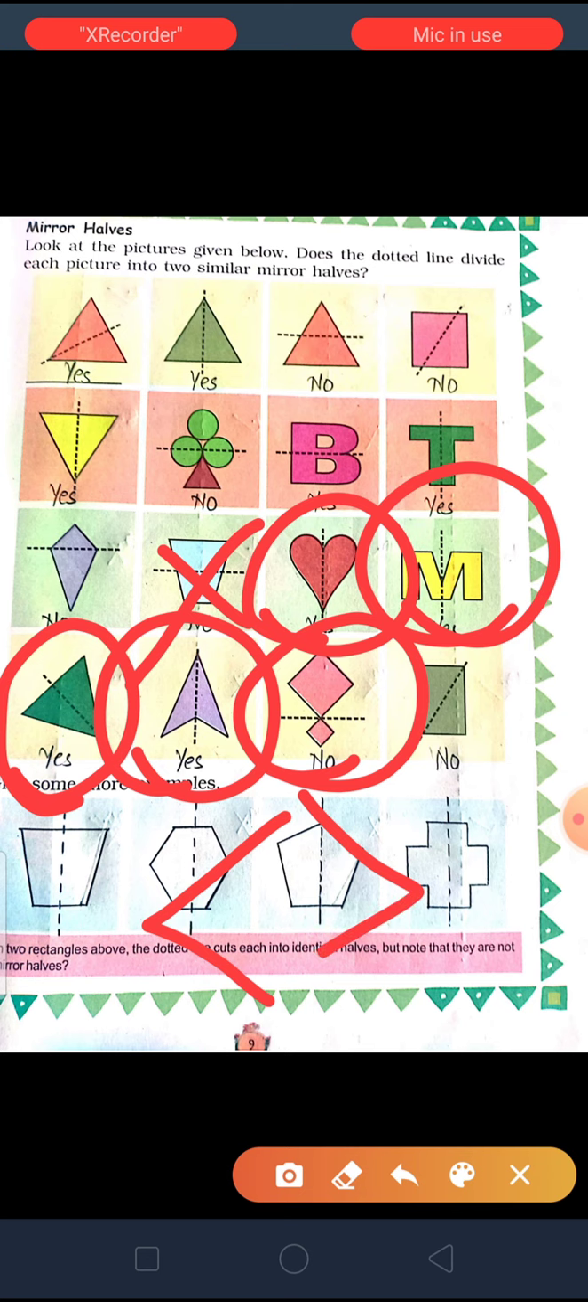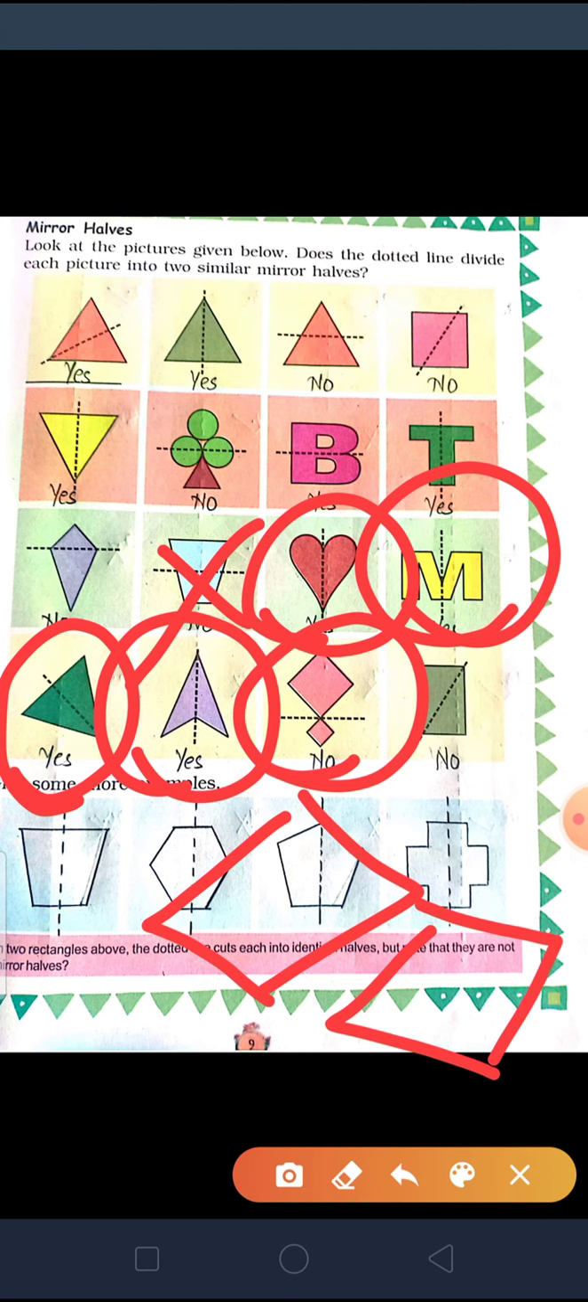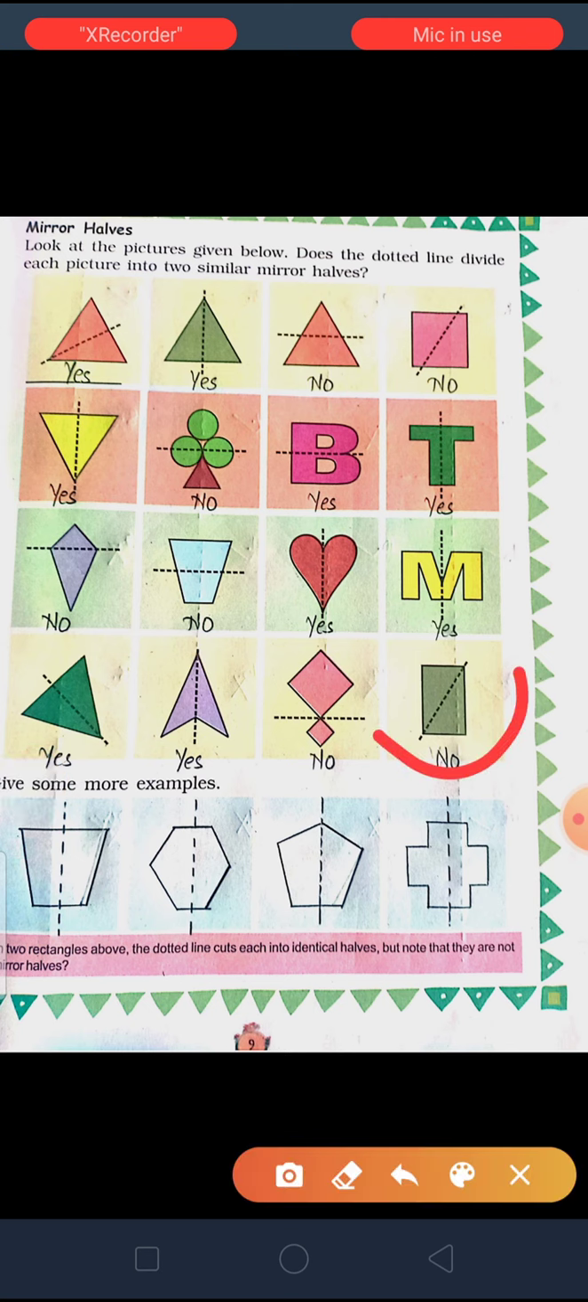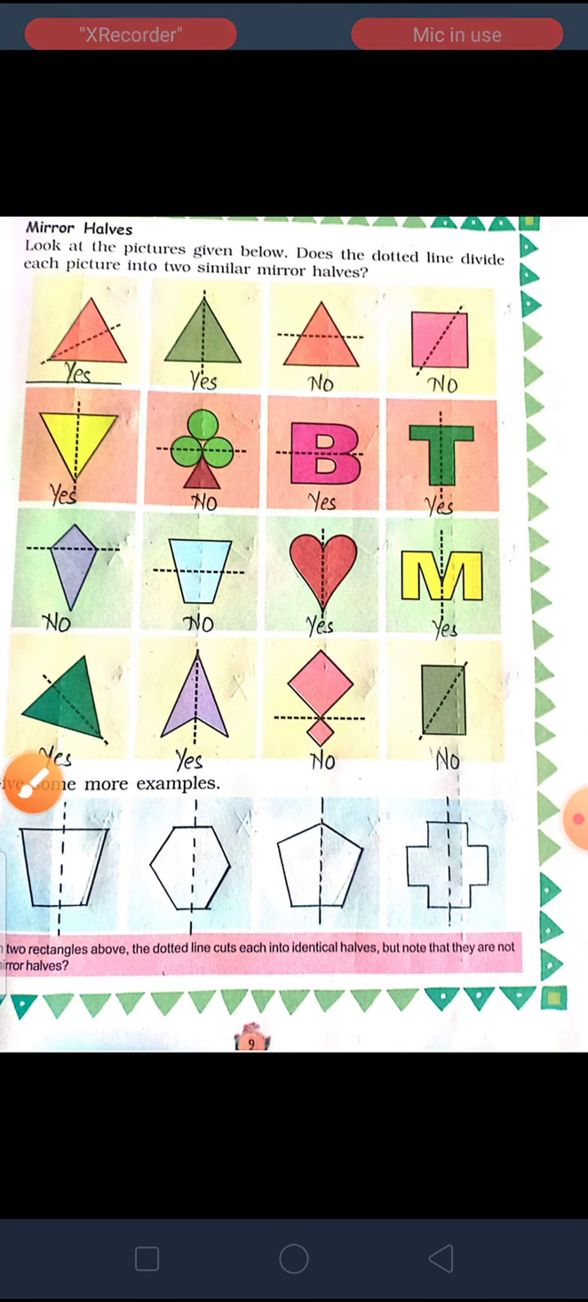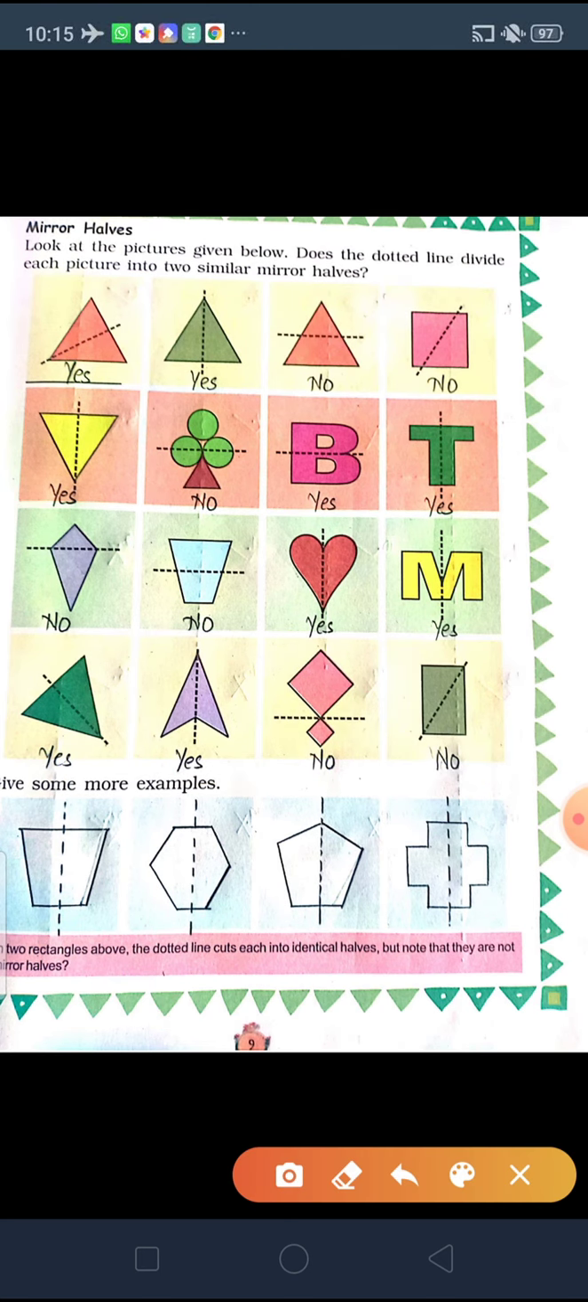Why? Because if you draw the diamond shape, you will see a bigger diamond shape again in the mirror. So this is not possible. This picture is also not possible because you will not see the same in the mirror. So here you understood what mirror halves are.